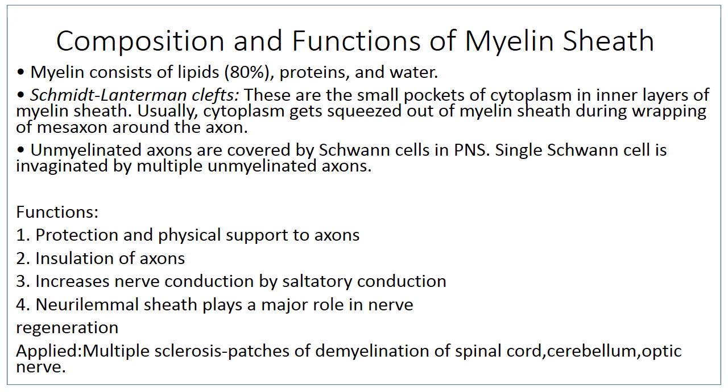Then there is clinical significance also. There are some demyelinating diseases due to deficiency of lipoprotein, and they may also result from some autoimmune diseases. An example is multiple sclerosis. There are patches of demyelination of the spinal cord, cerebellum, and optic nerve.